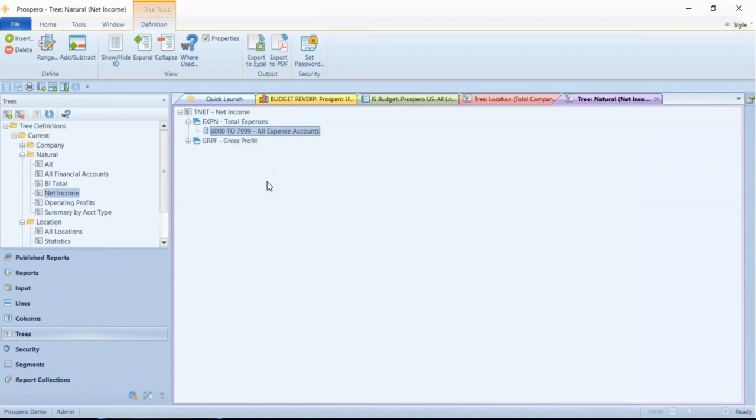I can reference total expenses in my line set, and I can have it automatically expand and display all the accounts that make up that total. So in my line set, I don't have to hard code all that list of accounts like I would inside FRX or Management Reporter. I'll have this set up right here in the tree, and I'll tell this row to automatically expand and pick up any of those accounts in that range. So a great way to reduce maintenance in Prospero.